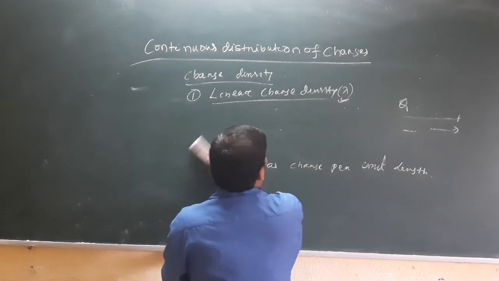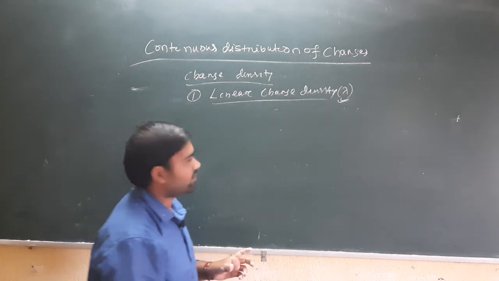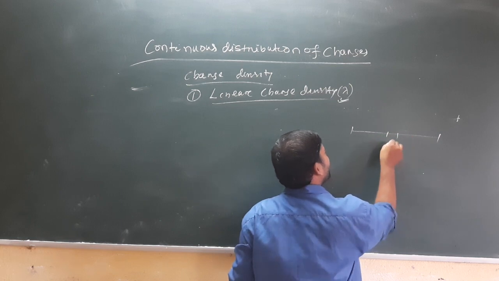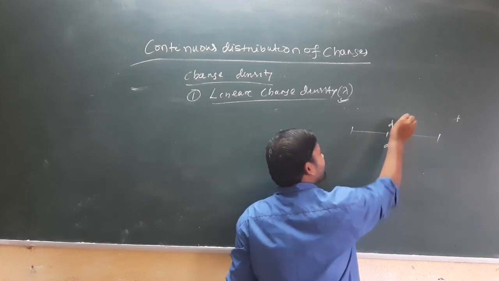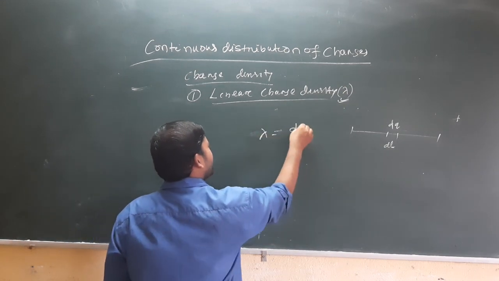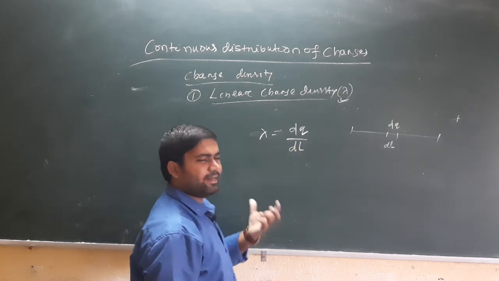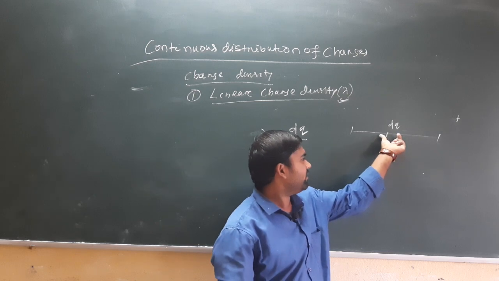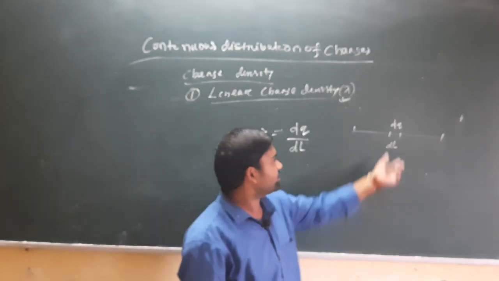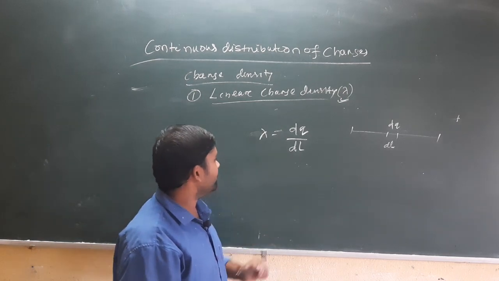Second thing is about the surface charge density, but when we consider a small range, that means over that line, if I consider a small length dl on which the charge is dq, in such case the density lambda can be written as dq over dl. So if I take a small length dl over that line, and in that dl length the total charge will be dq, then lambda will be dq by dl.